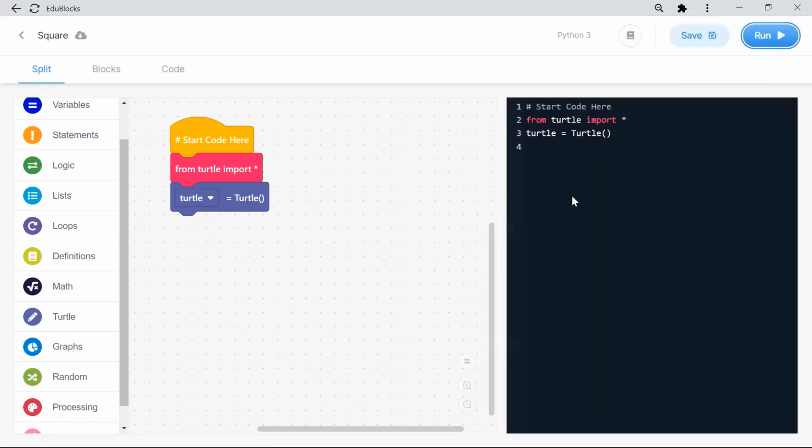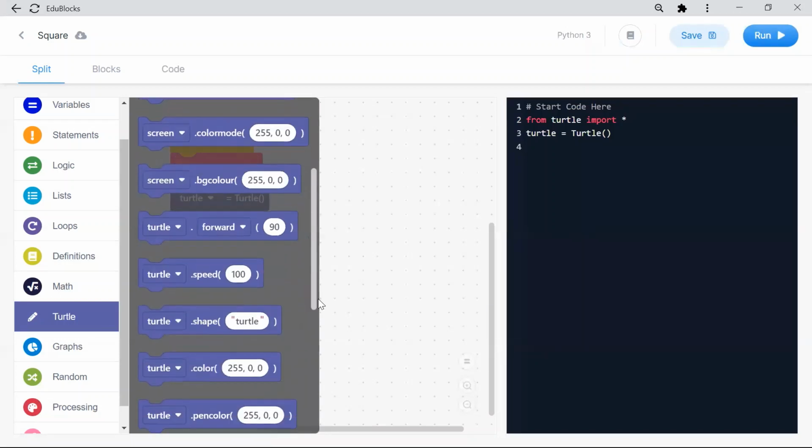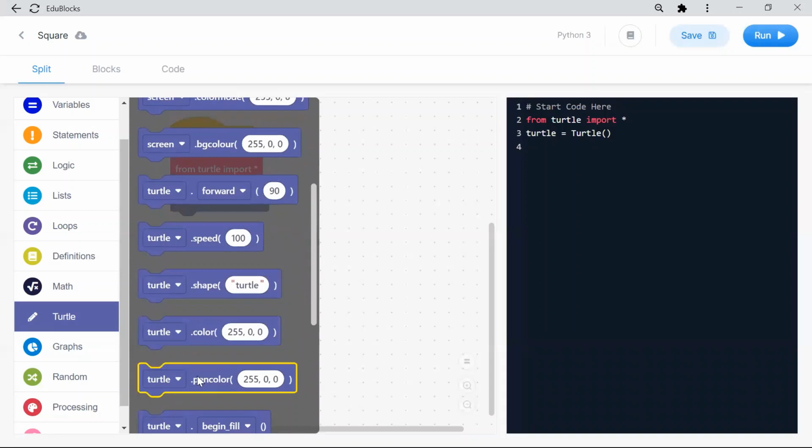So I will give a color to my pen. What color do I want? I can go to turtle. This step is done. Okay, very good. So two steps are done. What is my third step? The third step is I am going to set the color for my pen.